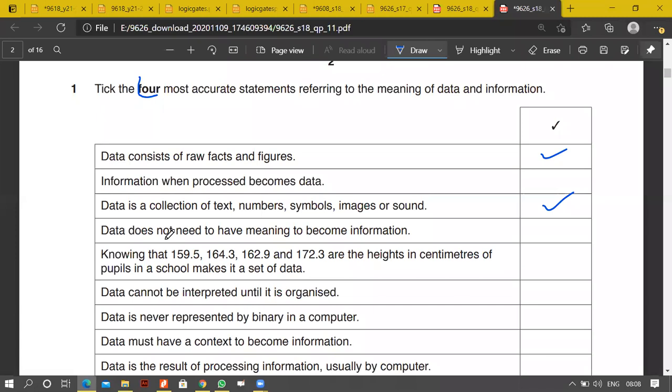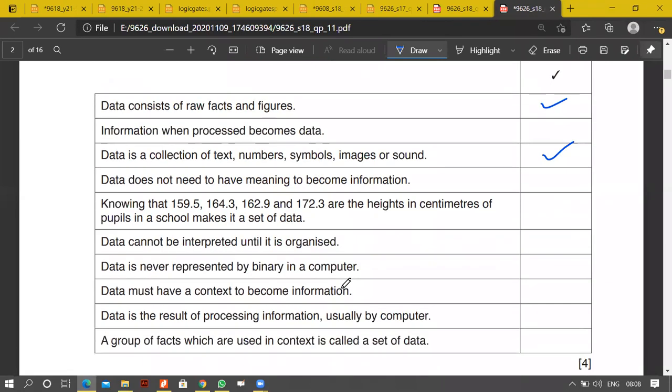Data does not need to have meaning to become information. No. Knowing that these are heights in centimeters of pupils in a school makes it a set of data? No, it makes it knowledge. Wrong. Data cannot be interpreted until it's organized. Somehow seems to be correct, but let's see which else is correct.